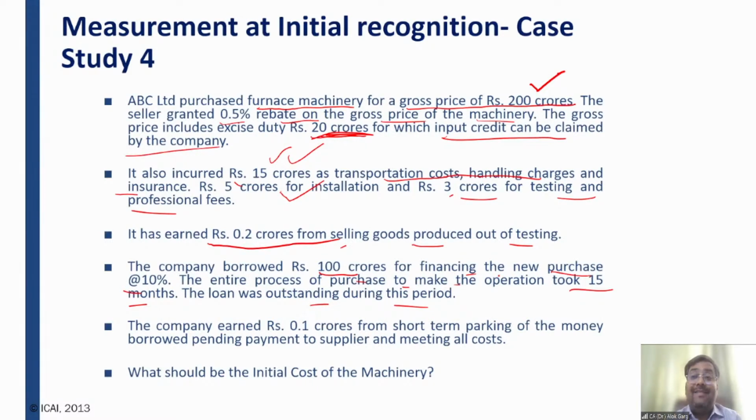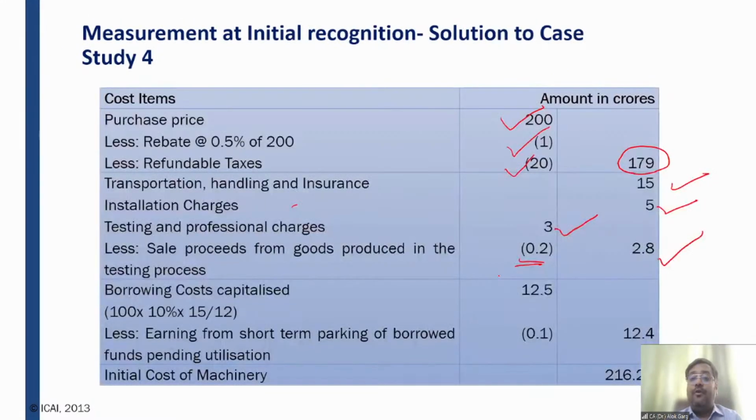Okay. So friends, if it is a qualifying asset and the time period is more than 12 months, interest is going to be capitalized as per Ind AS 23, borrowing cost. So what is my borrowing cost? 100 crores multiplied by 10% is the rate for 1 year, but the cost is for 15 months. So multiply by 15 and divide by 12. So 12.5 crores is the borrowing cost which is going to be capitalized on this qualifying asset, which is a machinery.